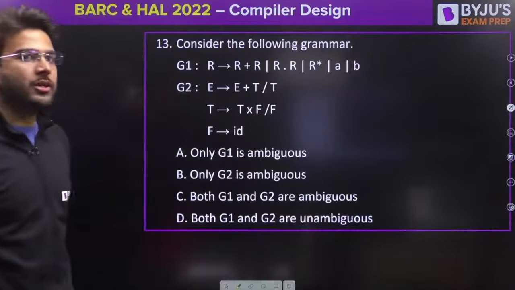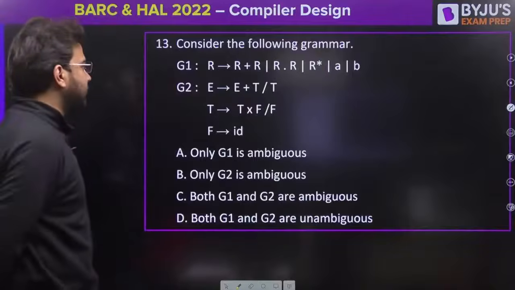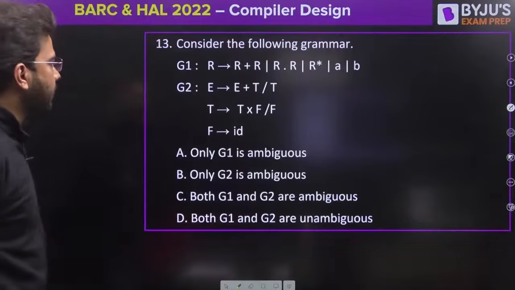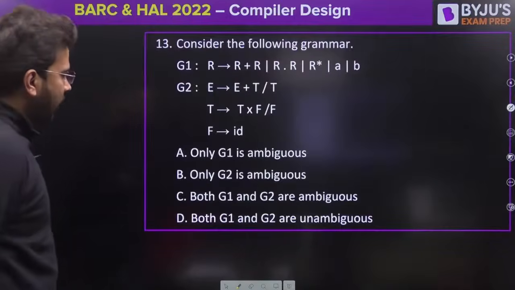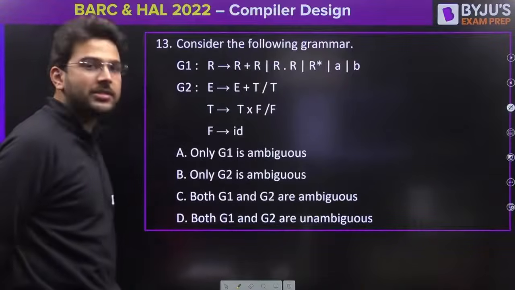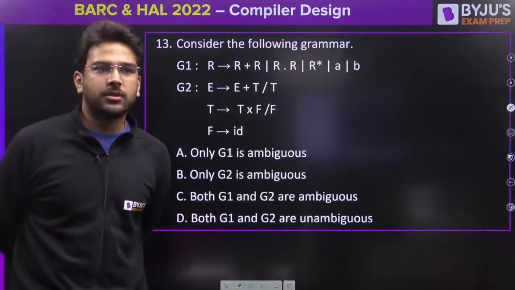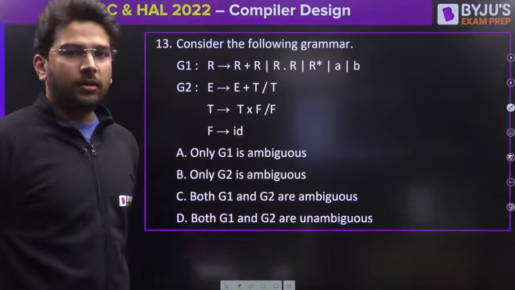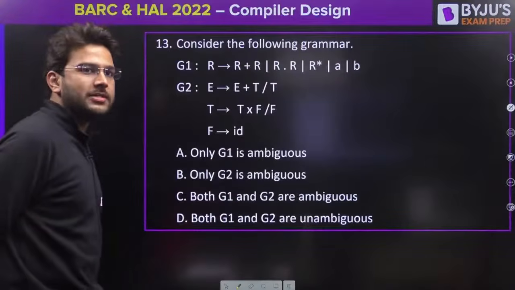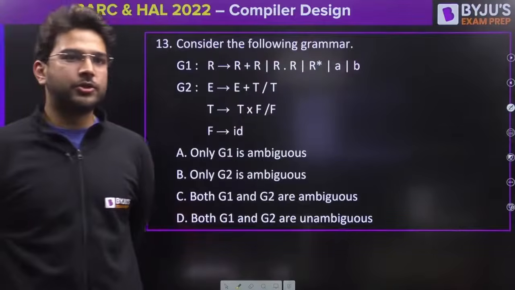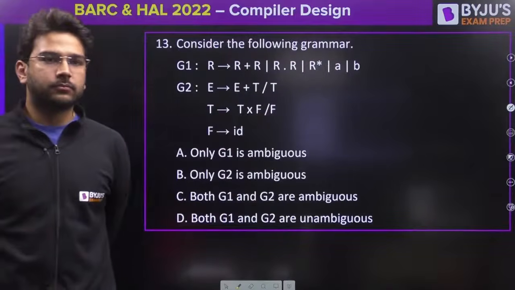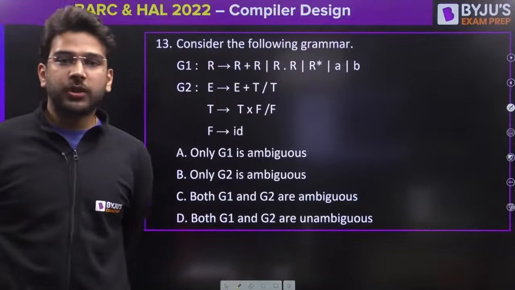Meghna is saying option A should be the correct answer for this question number 13. So we have two grammars given, G1 and G2, and we have to find which one is ambiguous and which one is unambiguous. Bhagya is saying option A. Anyone else getting the answer for this question? Diksha is also saying option A.